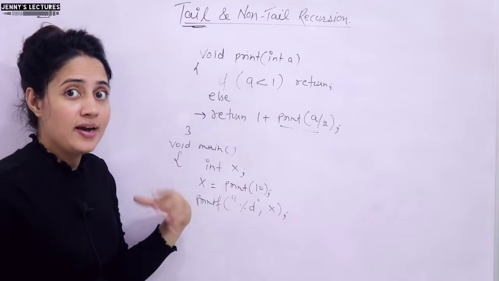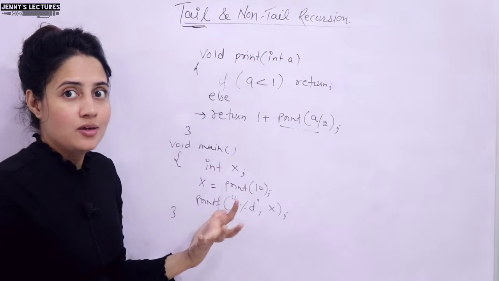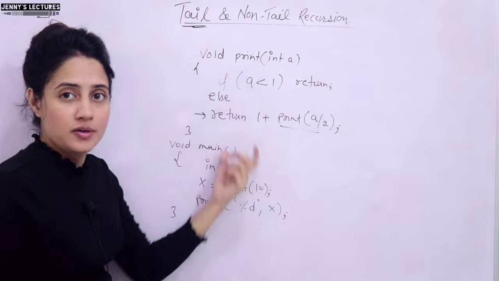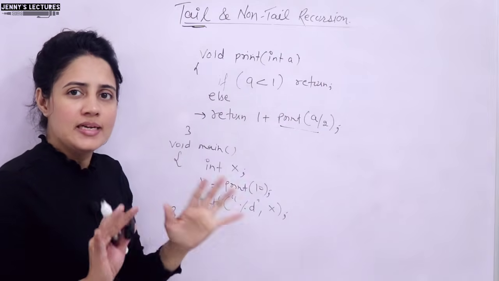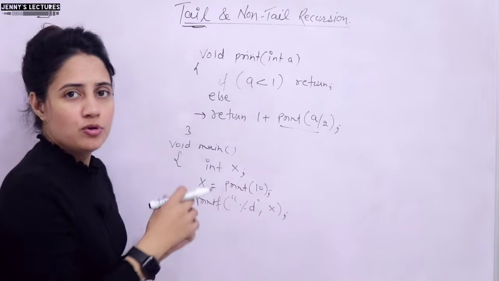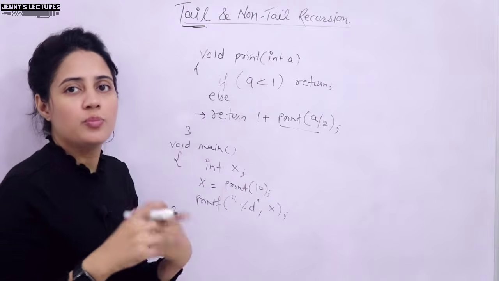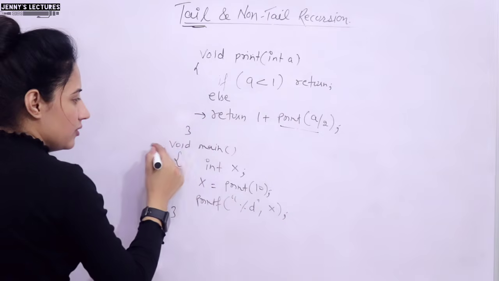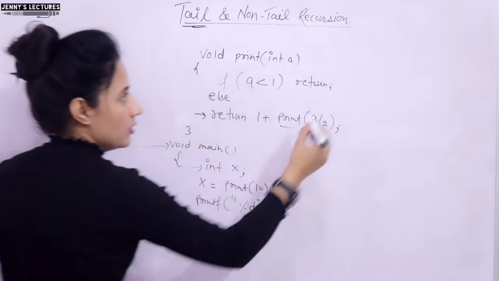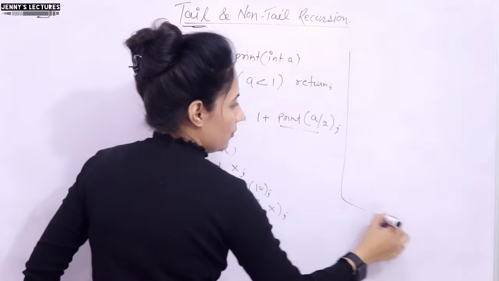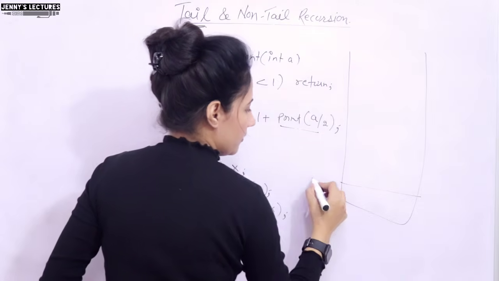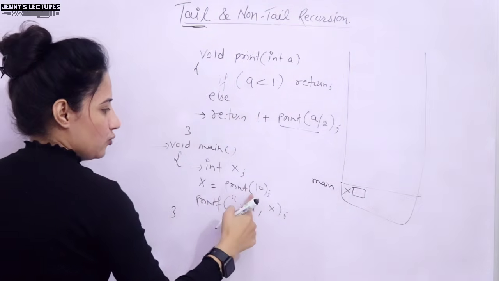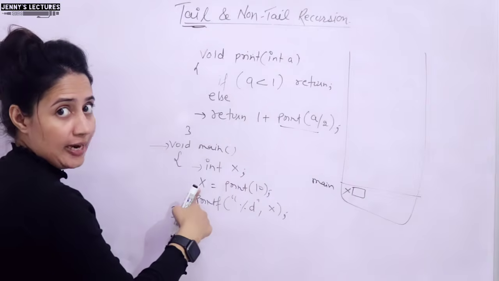So you have to identify this also, right? When you practice programs like these, you will automatically get it, by looking at the program you can say this is tail or non-tail, but first of all you have to practice. So what would be the flow of execution of this code? From the main function, obviously one activation record for main would be in the stack. Here we have x, whatever this returns, we are going to store that in x